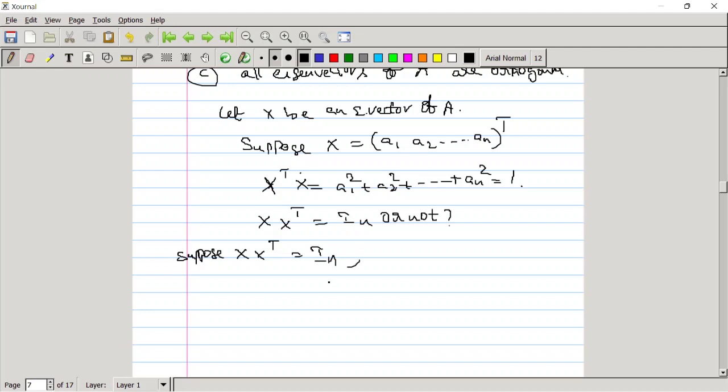So we have x into x transpose, which is equal to a1, a2 and so on an, and x transpose is a1, a2 and so on an.